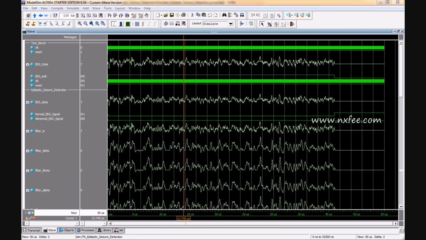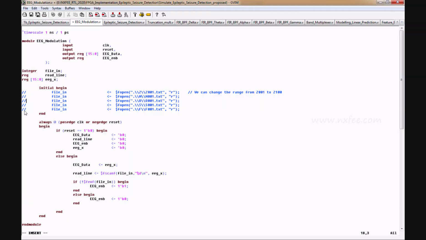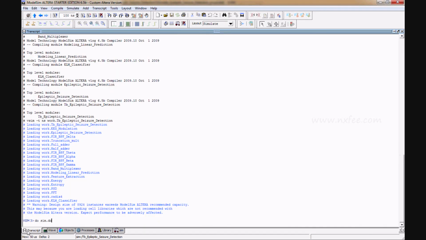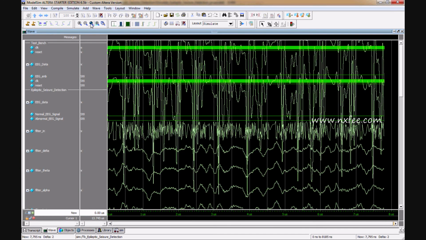If I change this to something else, just insert and comment this line. You can use yes or no, whatever you want, click it and run it. Now you can verify the yes output.